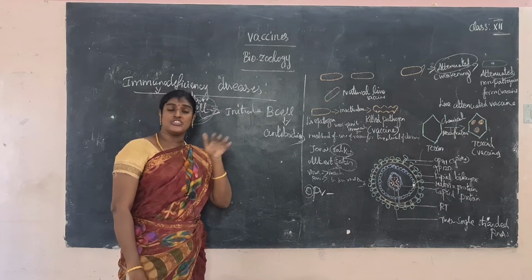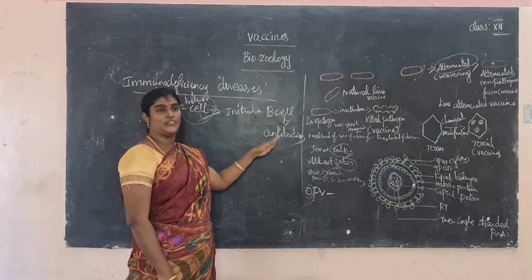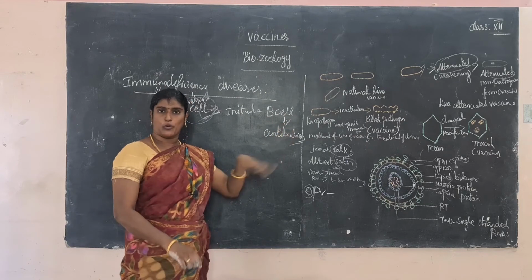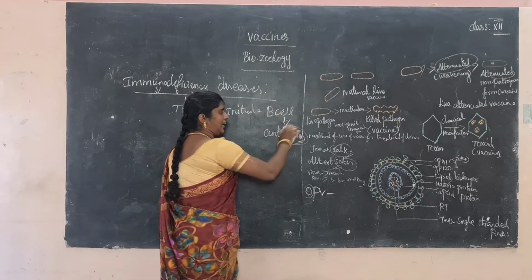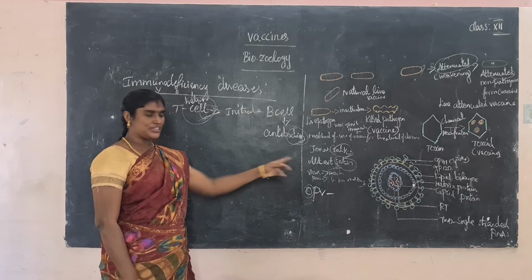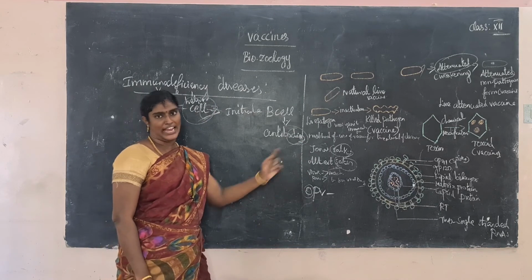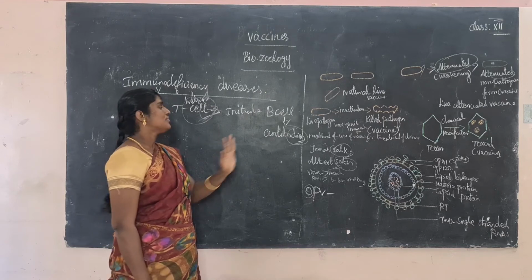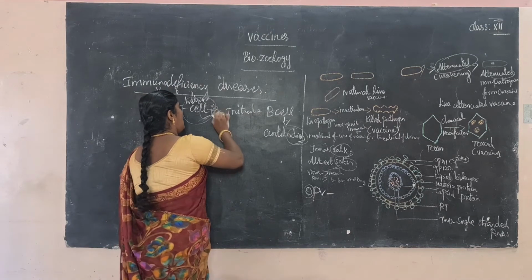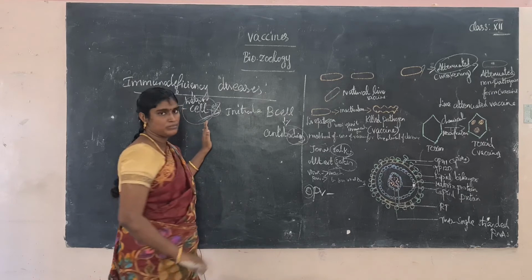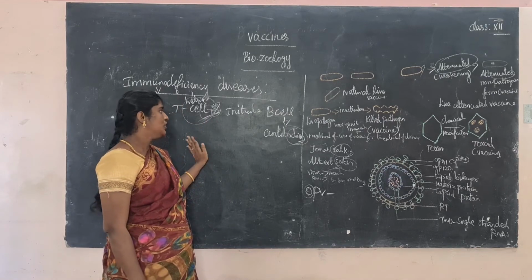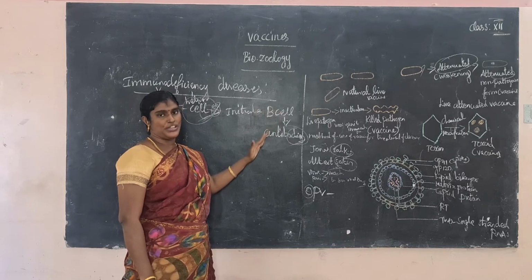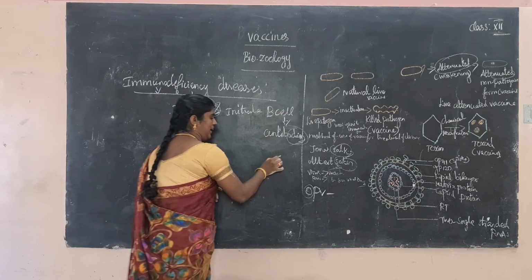If the B cells are not activated, they do not produce antibodies. So there is no antibody production, but the antigen has entered. What is the antigen? The retrovirus, the HIV virus, enters our body. The B cells do not produce antibodies, and only the antigen enters our body.